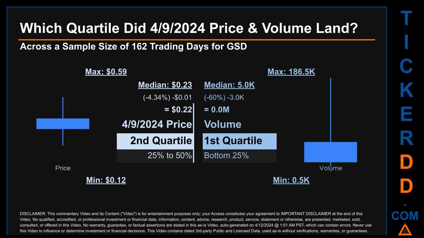Descriptively, GSD has a median price of 23 cents. Therefore, the 9th of April 2024 price was lower from that middle marker by 4.34%. The day's volume of 0 million was less than the median by 60%.